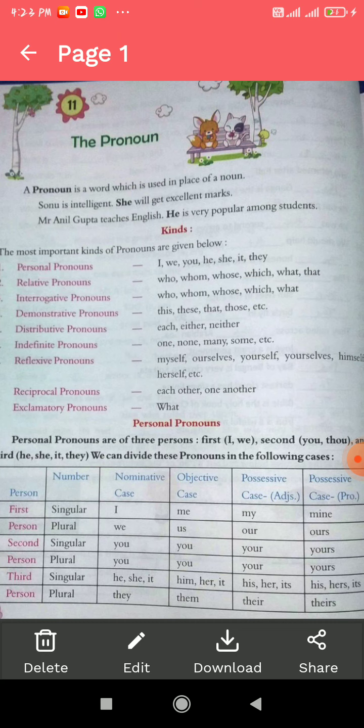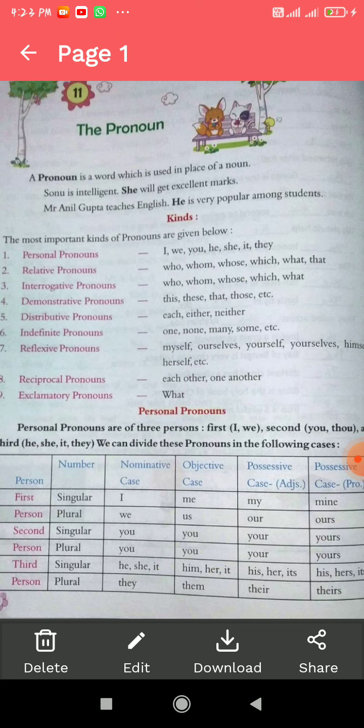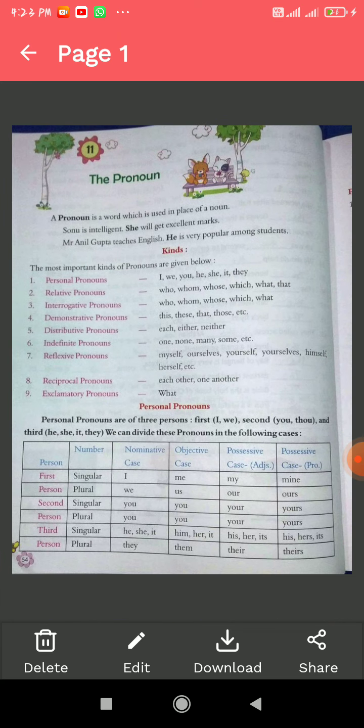Exclamatory pronoun is used when something shows strong emotion or feeling, for example, "What a beautiful sight!" So that is what is called an exclamatory pronoun. I think I am done. I have given the explanation about the kinds of pronoun. Now, personal pronoun, here it is given.